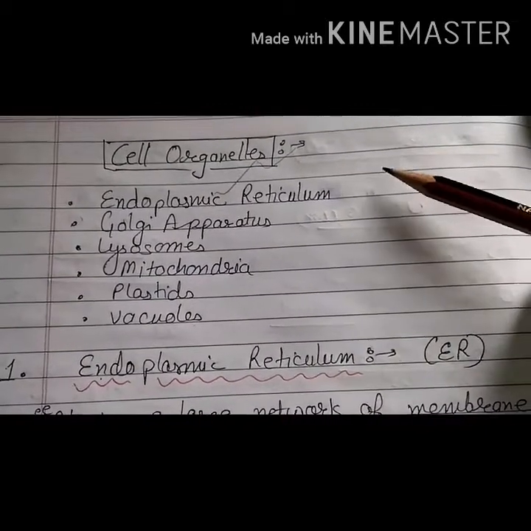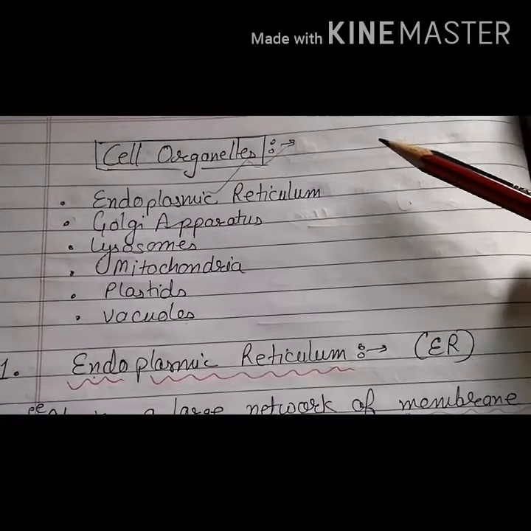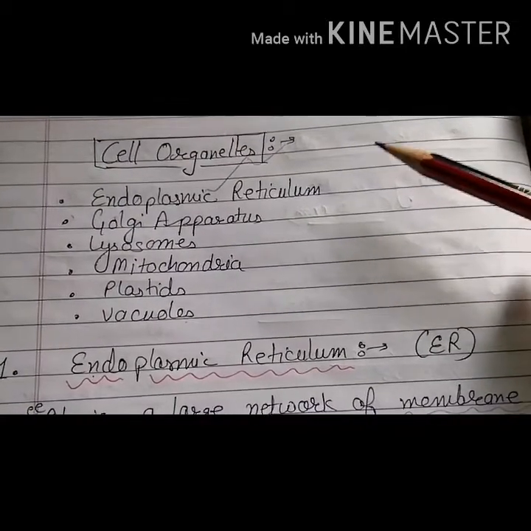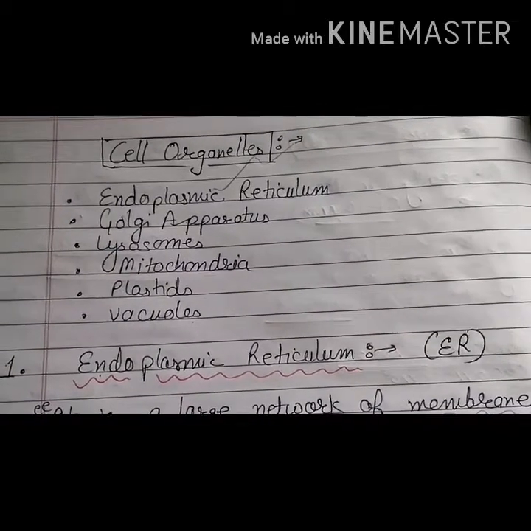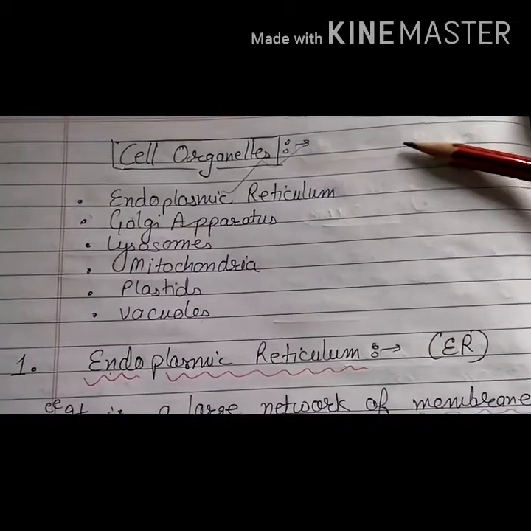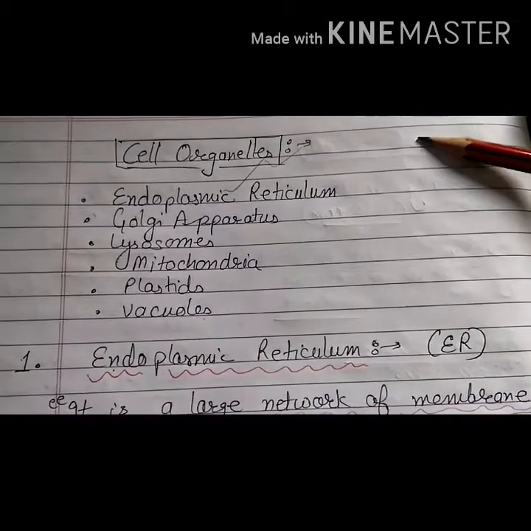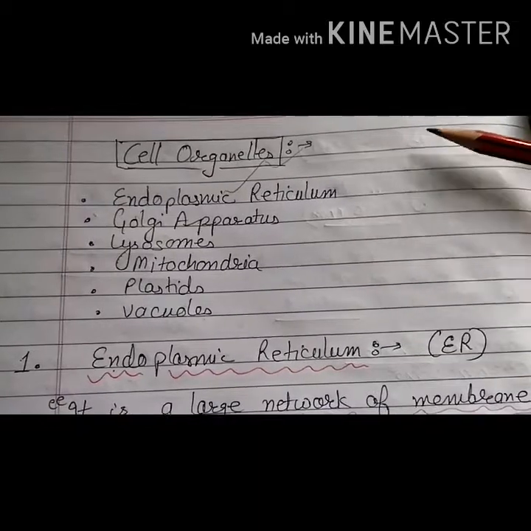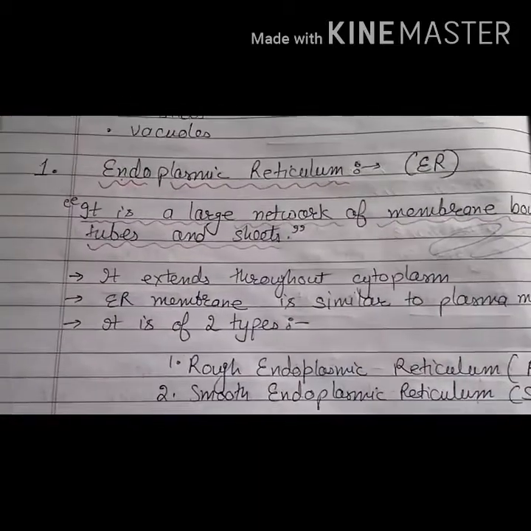As we have discussed in the previous class, what are the cell organelles? Just as our human body has various organs which perform various functions, similarly, each and every cell has various organelles which perform specific functions and complete a specific task. So first of all, we are going to start with the endoplasmic reticulum.